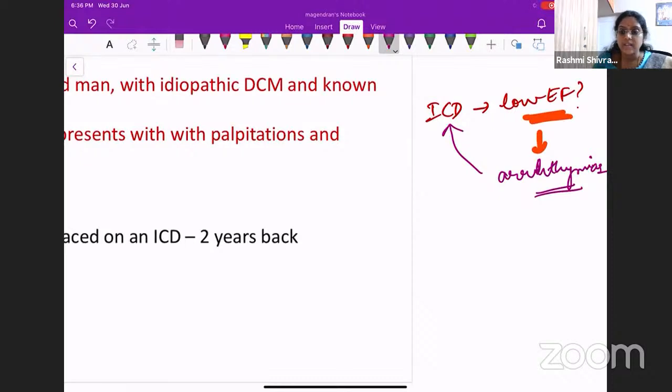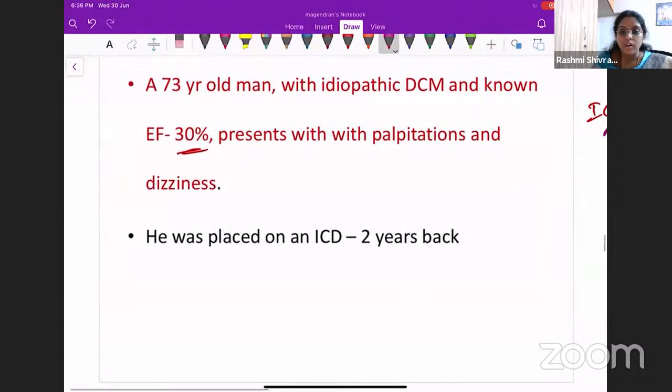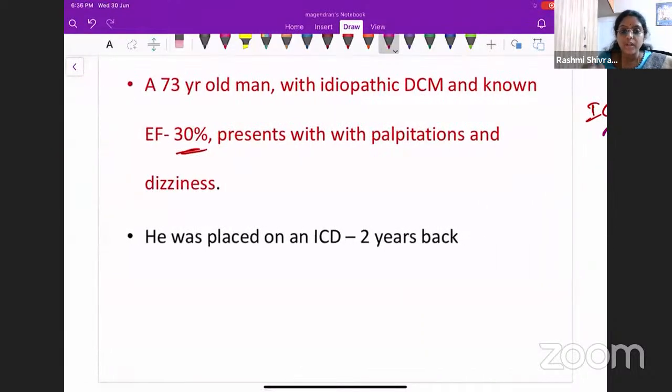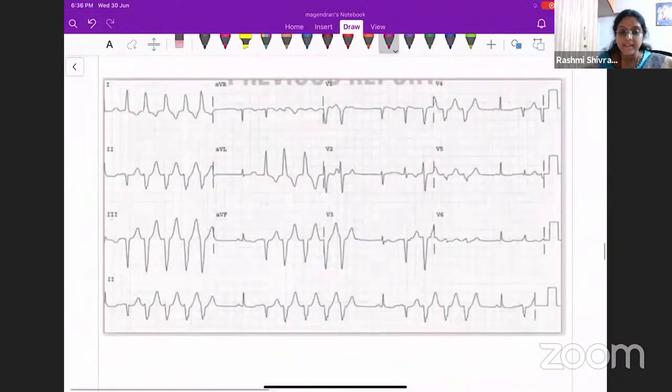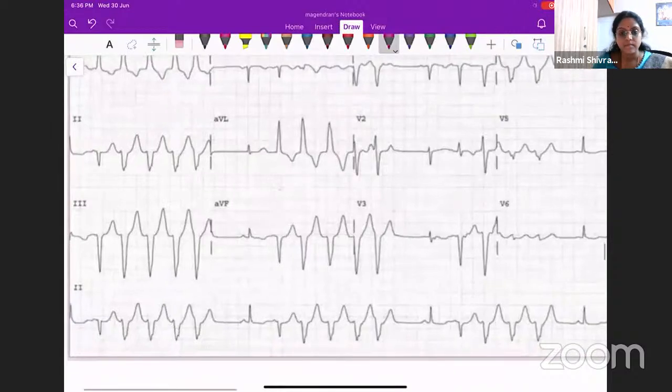So this patient is on an ICD, but he has not gone for a checkup. Now he comes to you with complaints of palpitations and giddiness. So this is his present ECG. What do you find in this ECG? What do you find on this ECG?